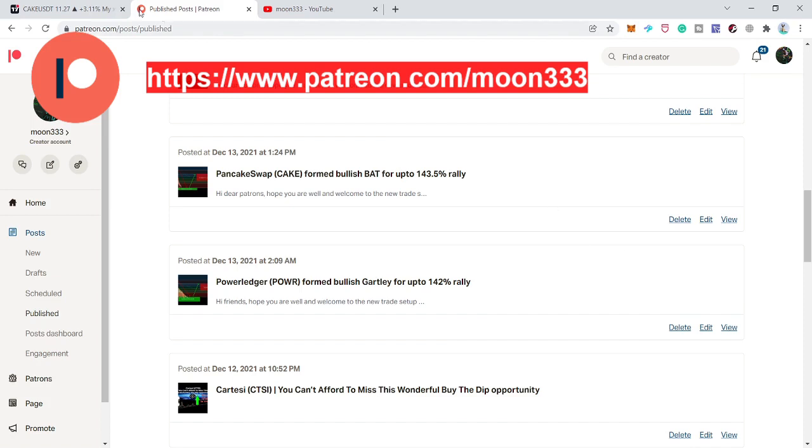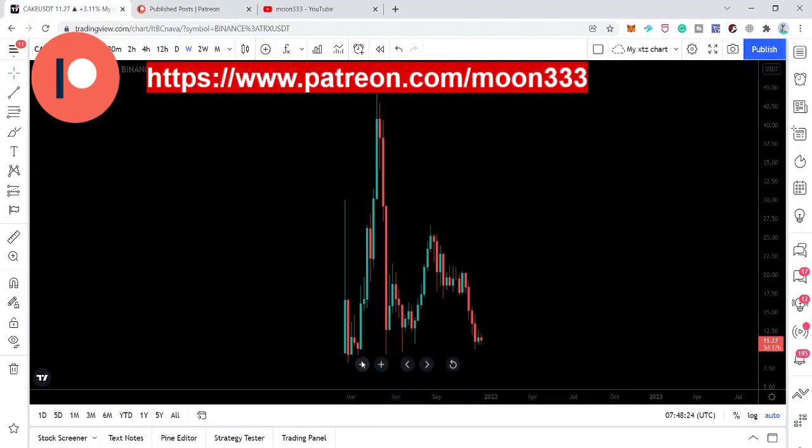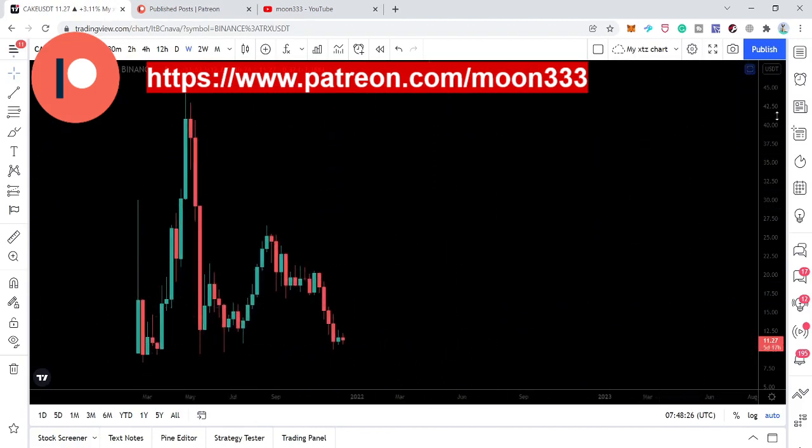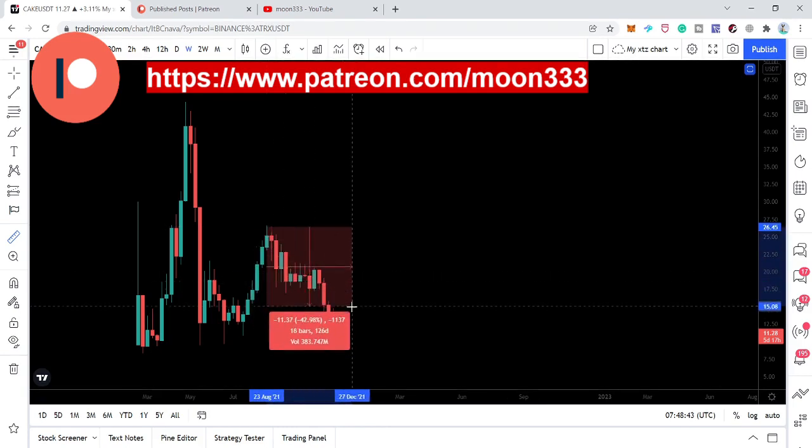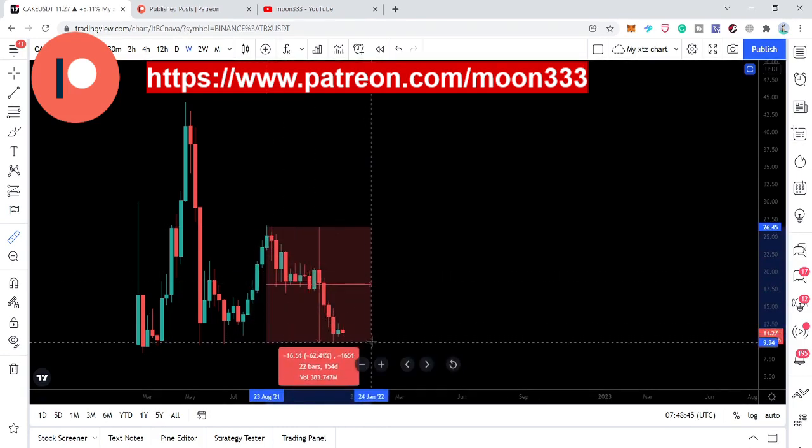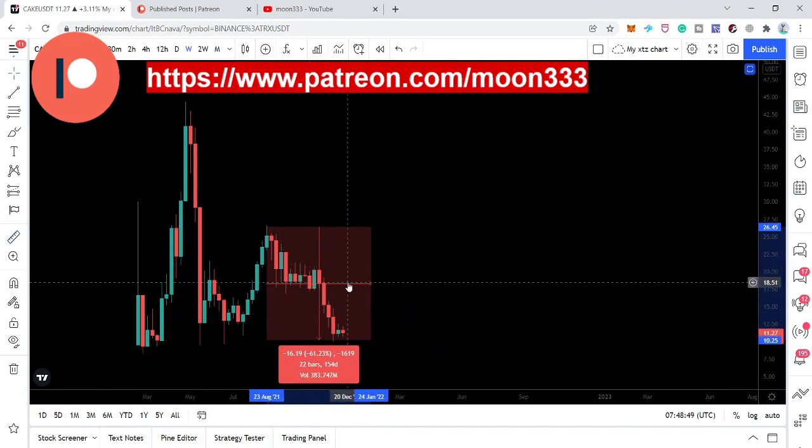So let's move to the chart. This is the weekly time frame, and on this live weekly time frame chart, this is the month of August, on 23rd of August. And by the way, this is the weekly candlestick. Every candlestick is representing 1 week. So this candlestick was started on 23rd of August, and if I place this measurement tool, then we can see that we are down even more than 60% approximately.